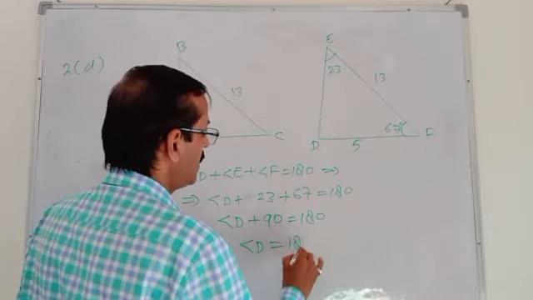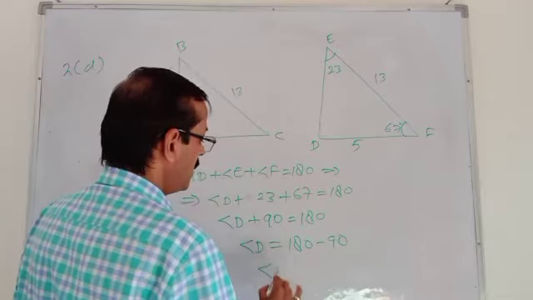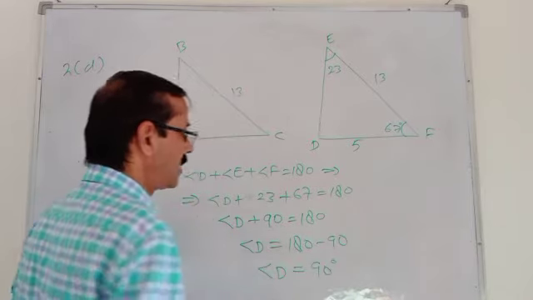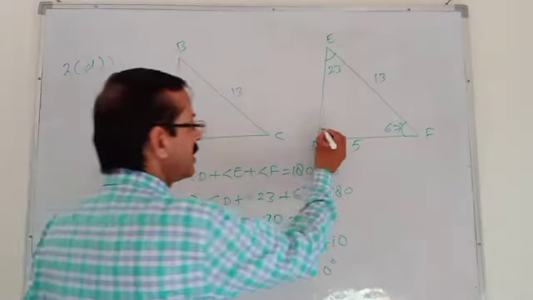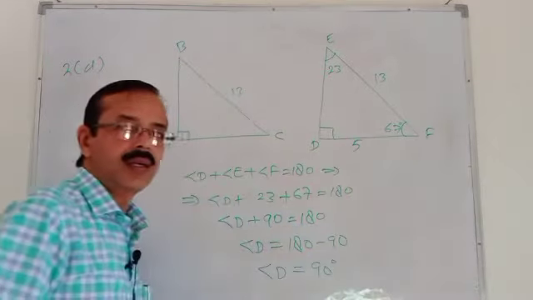Angle D is equal to 180 minus 90, which is 90 degrees. So we can say this is also a right angle triangle.